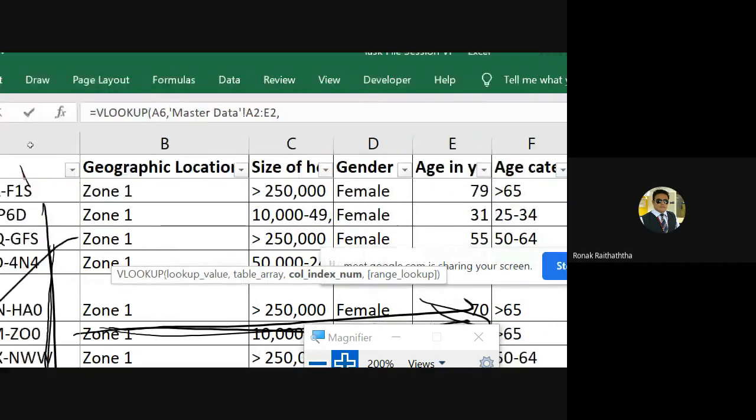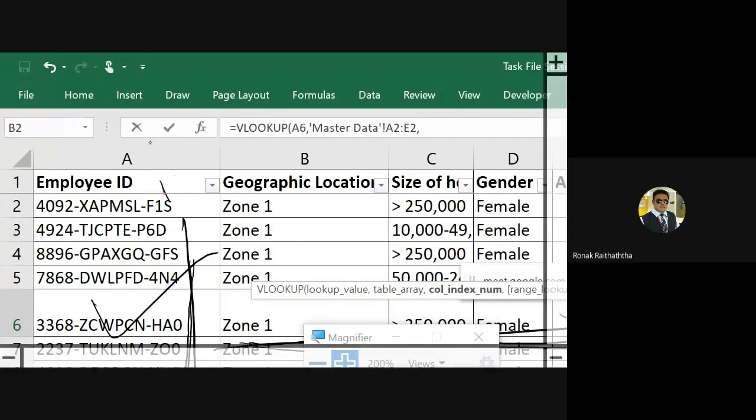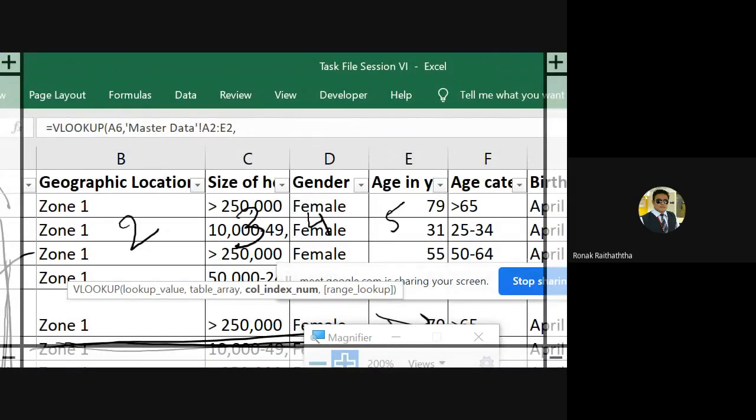You had selected the employee ID first in your table array, right? So employee ID is 1, geographic location is 2, size of the home is 3, gender is 4, and age in years is 5. So I am writing 5 over there because I am supposed to write the number of that column.